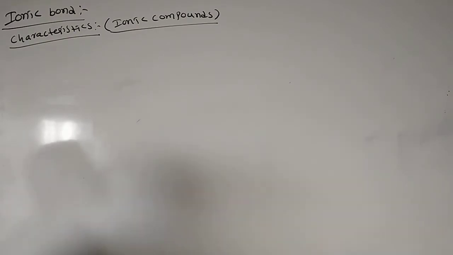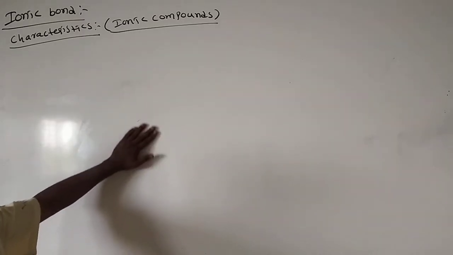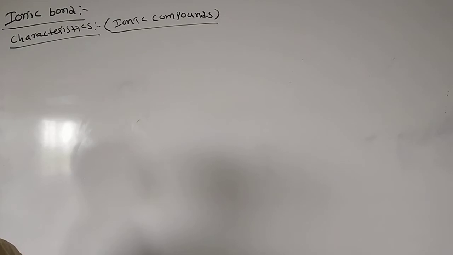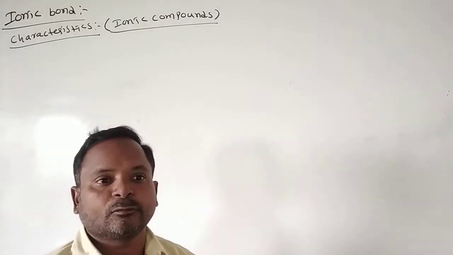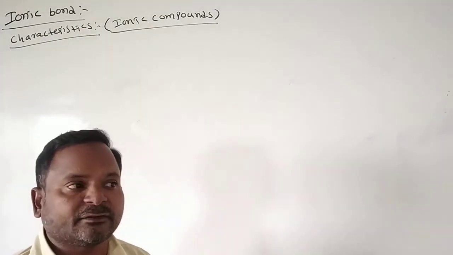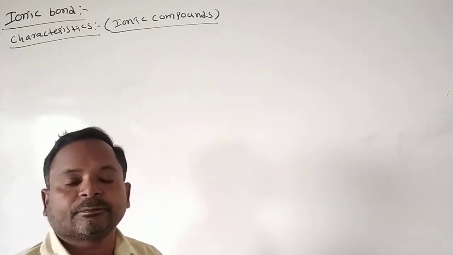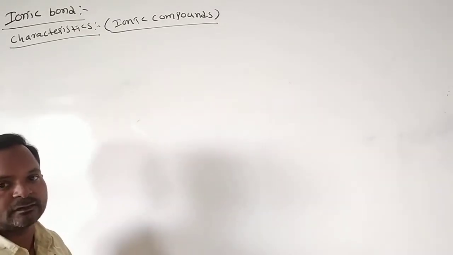Okay, we discussed how an ionic bond forms between a positively charged cation and a negatively charged anion. Here, the ionic bond is formed between two oppositely charged ions. That means one is more electropositive and the other is more electronegative. The main difference observed between those atoms is electronegativity.